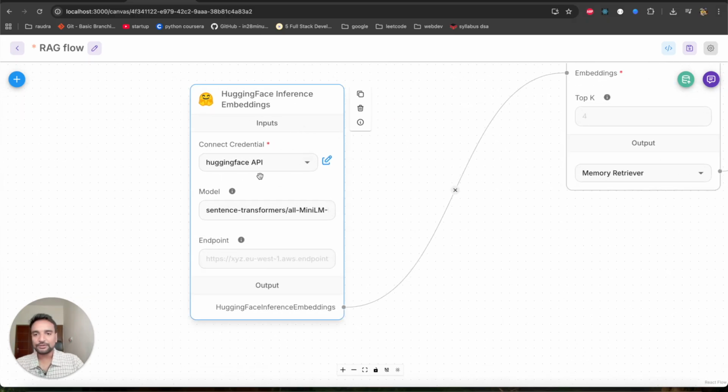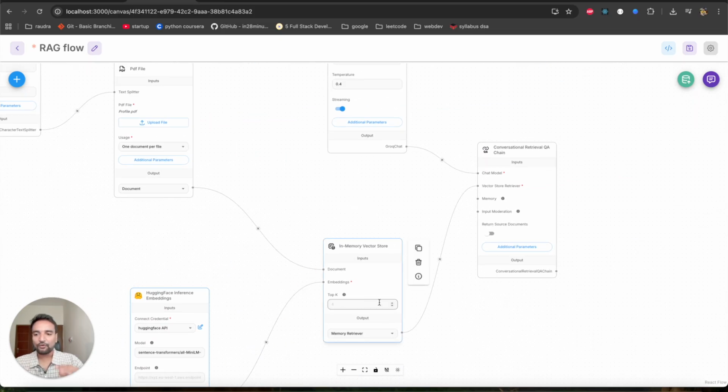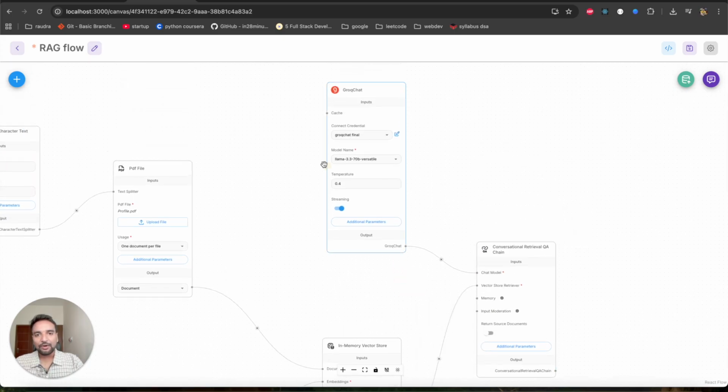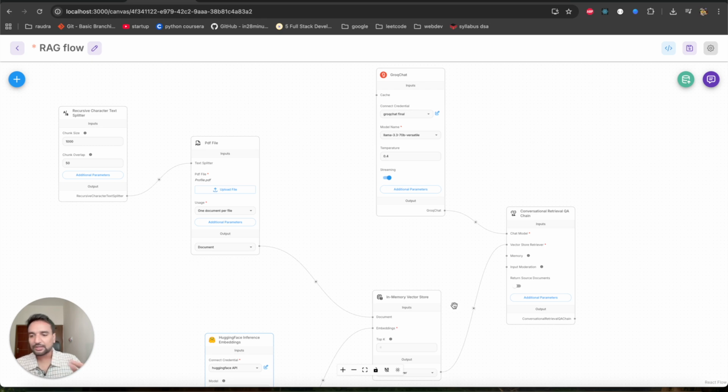Then the other thing you are seeing here is the Hugging Face Inference embeddings. Here I have used sentence transformers, a model which converts text to embeddings. Whenever a user asks any question about me, first whatever text they have entered is converted into embeddings, and those embeddings are searched in the vector database. Then the top 4 matches come here into this conversational retrieval QA chain, and that is provided to the LLM, and the LLM uses that context to give the answer to the user. So this is how the entire flow works, and if you follow the tutorial video which I'll upload on YouTube, doing everything will take perhaps 10 minutes.